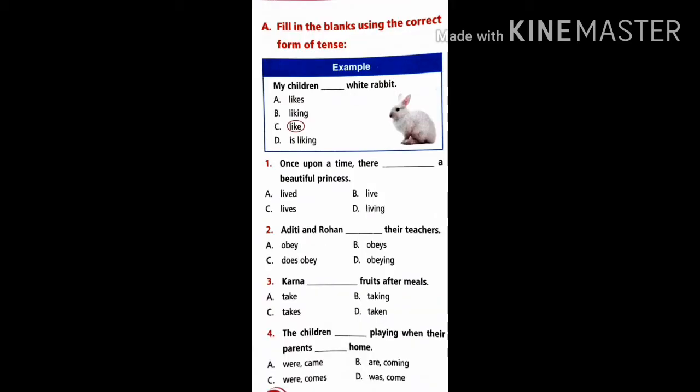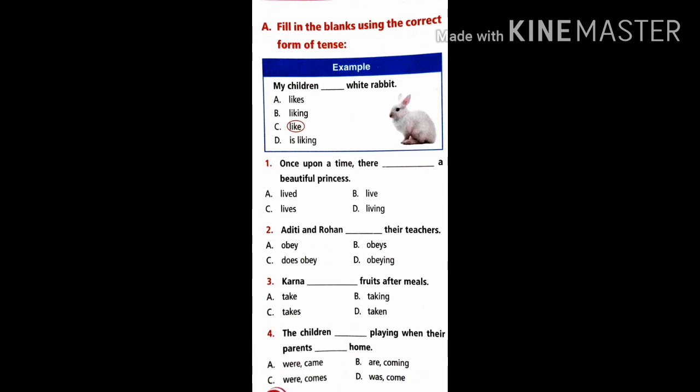Now if you go through the example, first one: fill in the blanks using the correct form of tense. You want to read the sentence and check whether it is in simple present or simple past. My children dash white rabbit. Children is plural form. With plural form we get the single verb, not the plural verb but the single verb. Now basing on this you can go for the other answers.